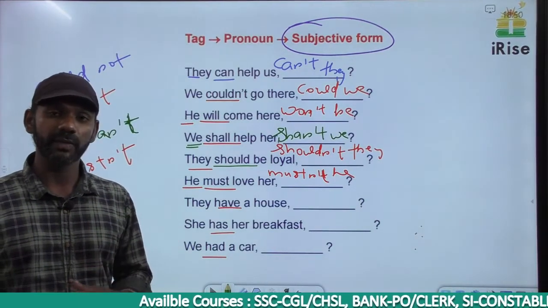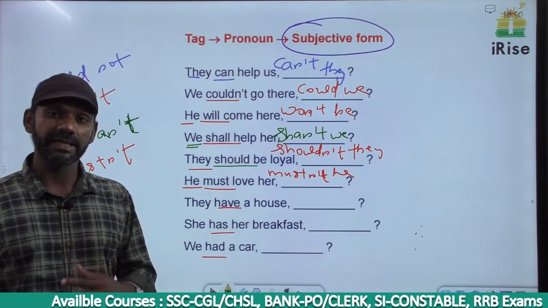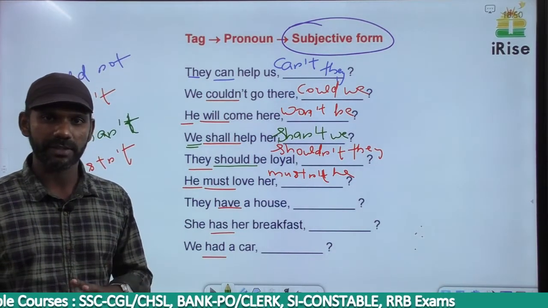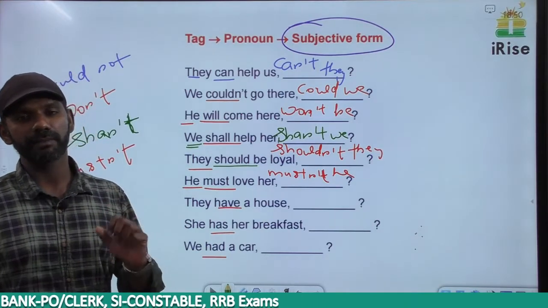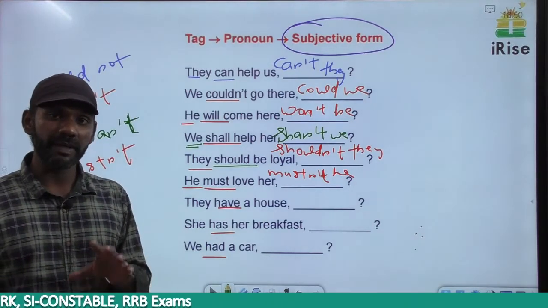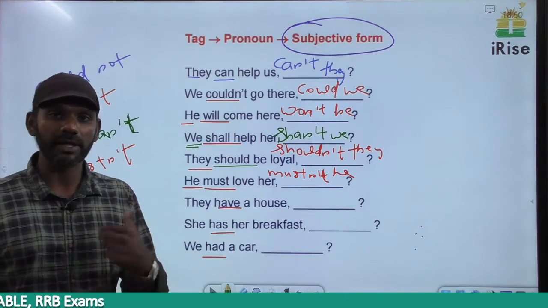This is how to identify whether has, have and had in a sentence are main verbs or auxiliary verbs. When there is no main verb after has, have and had, they are termed as main verbs. When there is a main verb after has, have and had, they are termed as auxiliary verbs.